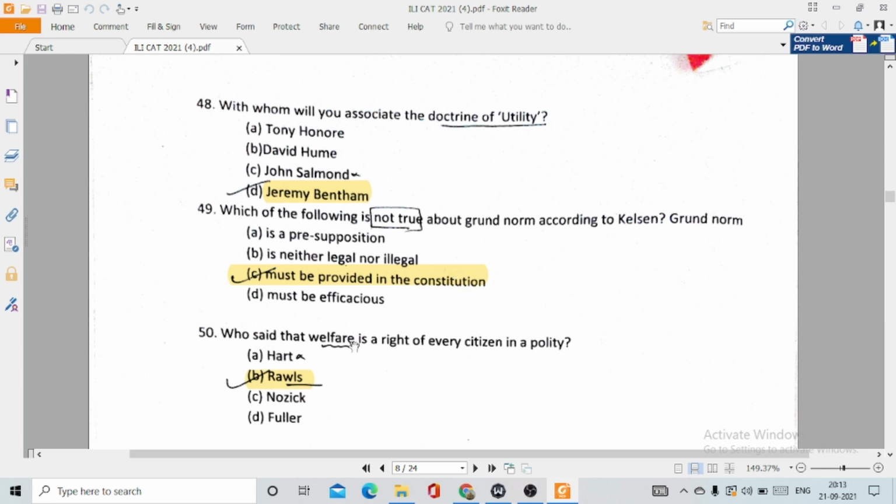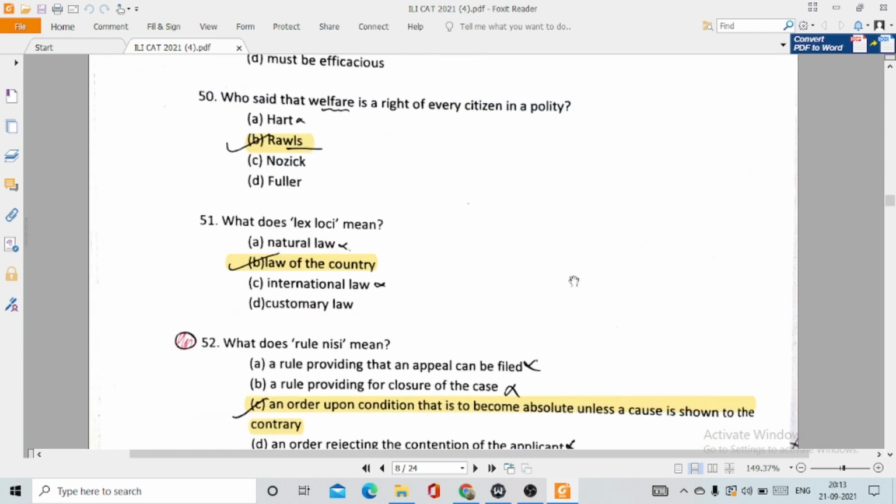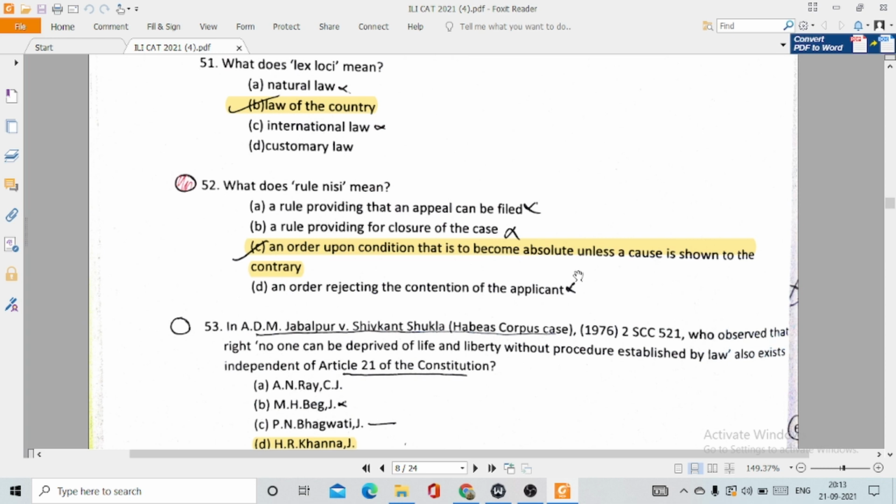Then 50. Who said that welfare is a right of every citizen in a polity? This is option number B, Rawls. 51. What does lex loci mean? It means option number D, law of the country. 52. What does rule nisi mean? It means an order upon condition that is to become absolute unless a cause is shown to the contrary.